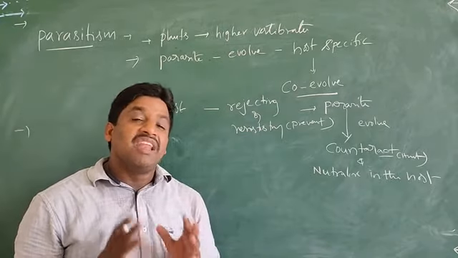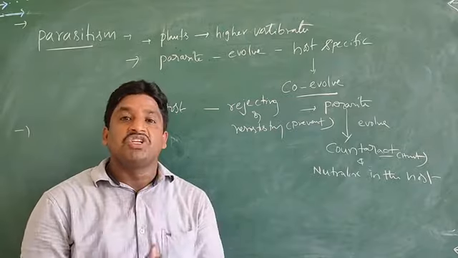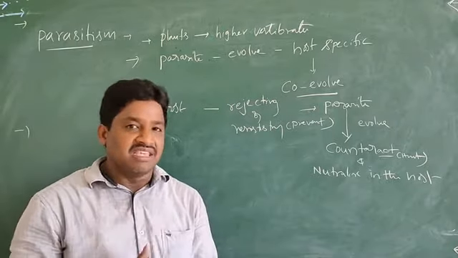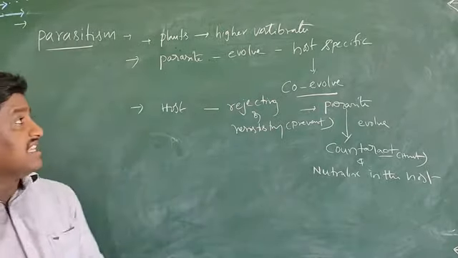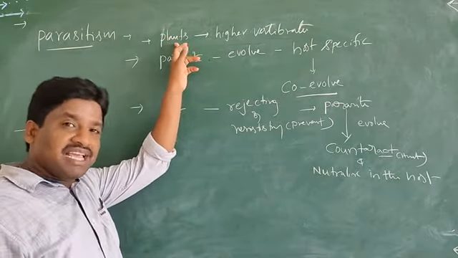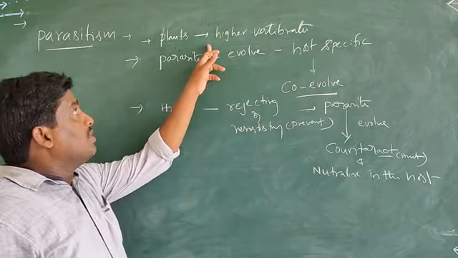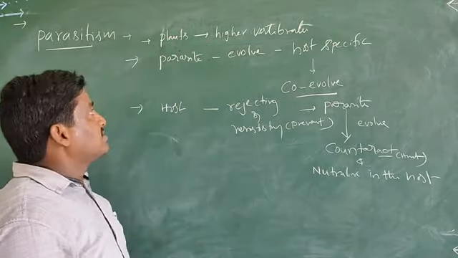Depending upon the lifestyles, the parasites have special adaptations. You can see what they are. Once again, see this point: the parasitic mode of life is found in many taxonomic groups, from plants to higher vertebrates.